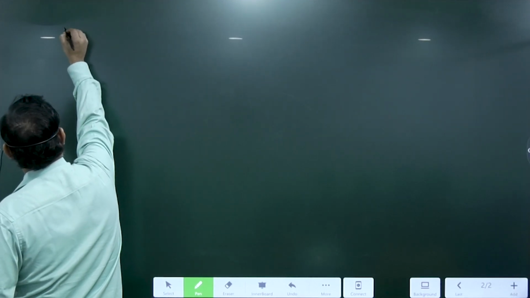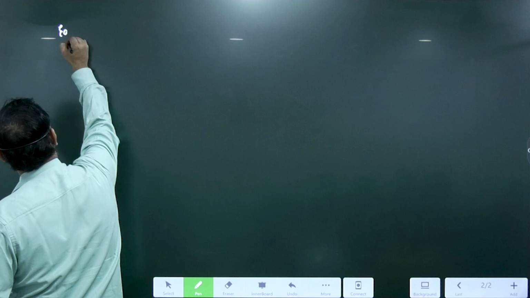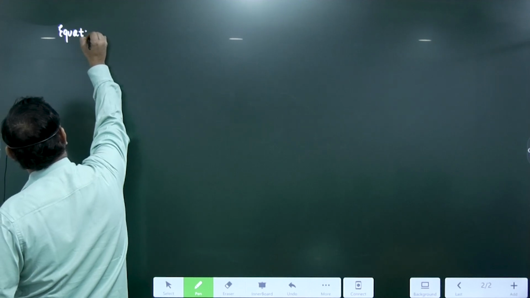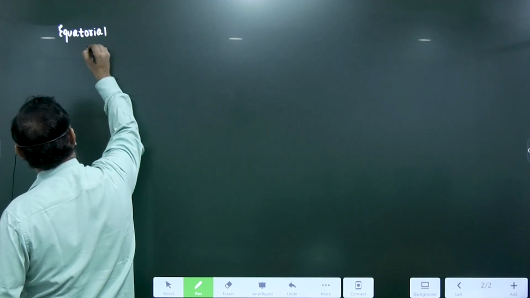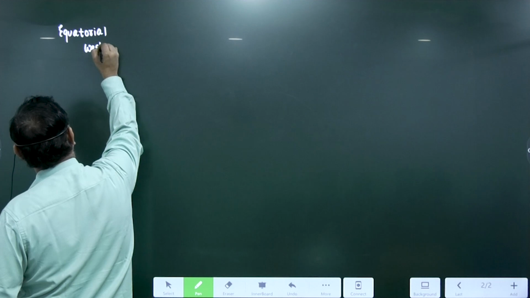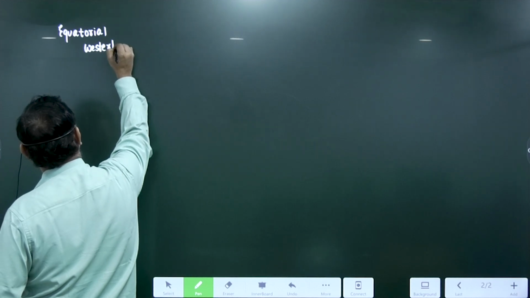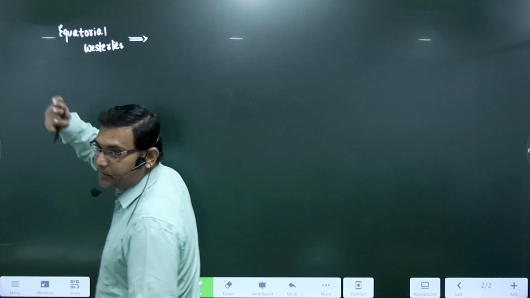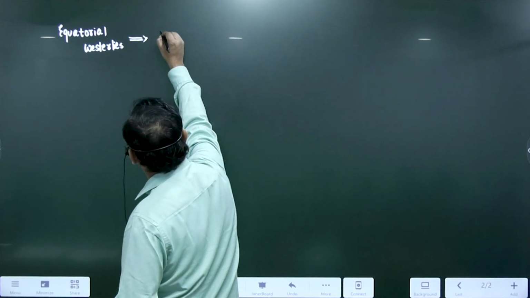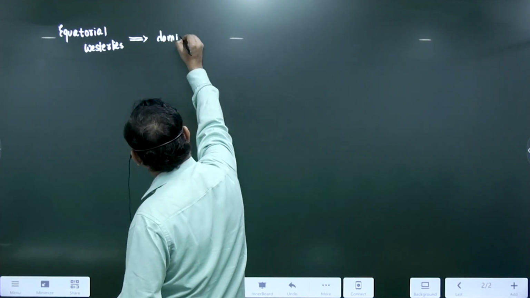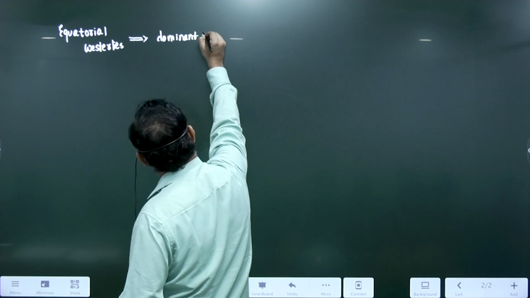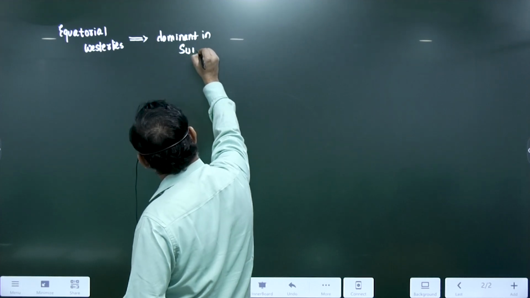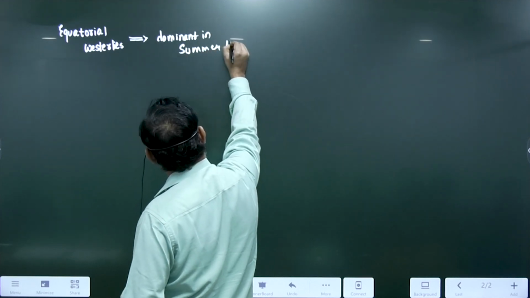What is this? You will find here equatorial westerlies. Westerly winds are dominant in the summer hemisphere. Wherever there is a summer, they are dominant. What is this summer hemisphere meaning?